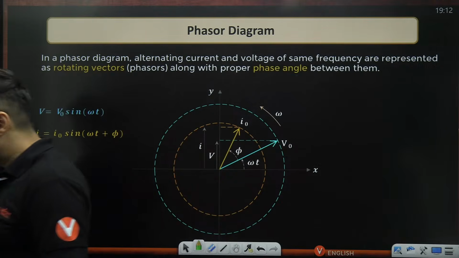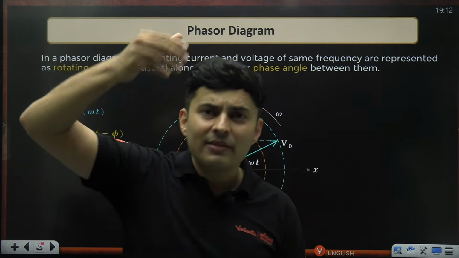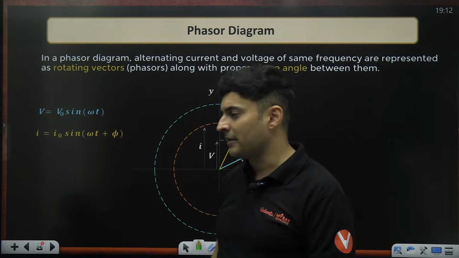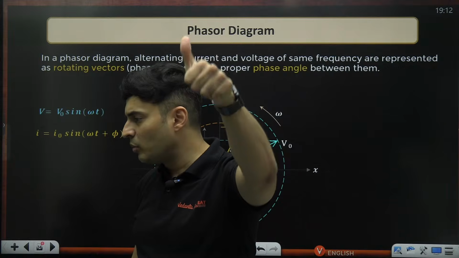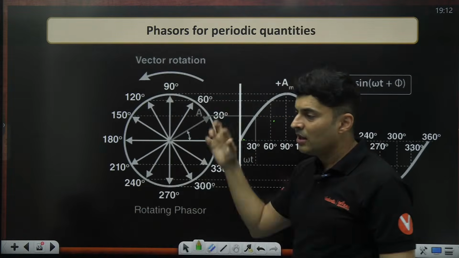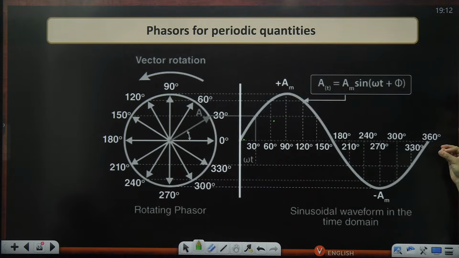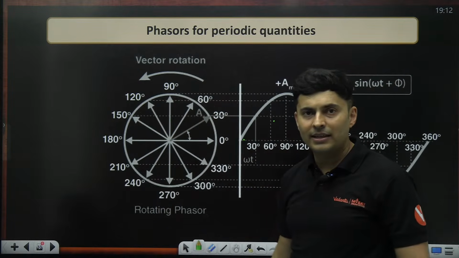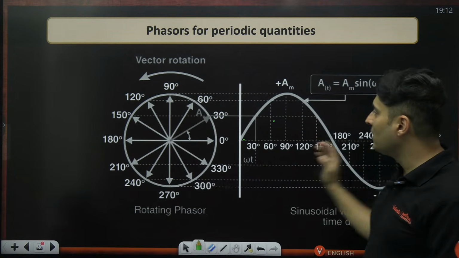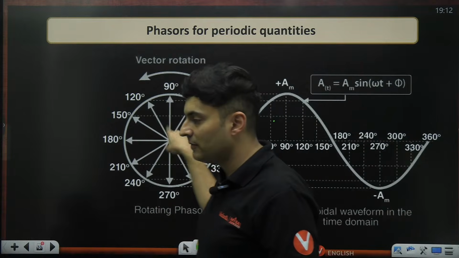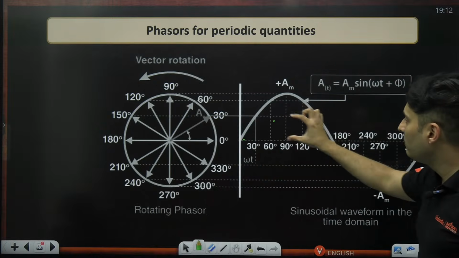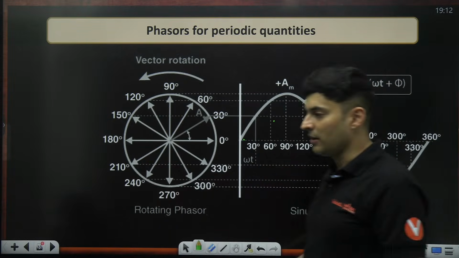Is this clear? This is basically a quick revision of SHM, superposition and waves from 11th class. What was a phasor? Everyone till this point, give me a thumbs up in the chat box. So a phasor diagram is an imaginary diagram which corresponds to your regular time graph, whose amplitude is the length of the vector. The vector which rotates is called the phasor, and the angular frequency here is the angular speed of rotation of that phasor. The component of that phasor in the y direction will give me the actual value of this time graph.